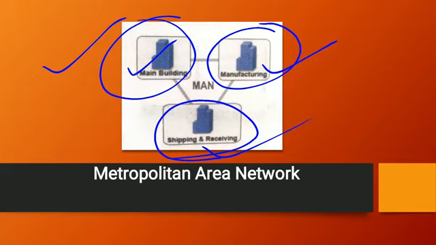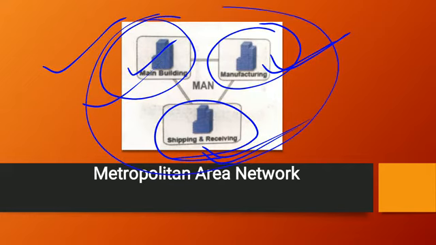You know that in the main building, the office persons and the CEO or the managers are sitting, and then the manufacturing building is used to manufacture the things, and the shipping and receiving buildings are used to ship the product or receive the money from the customers. So these are separated from each other, but they are connected with a network that is known as MAN.